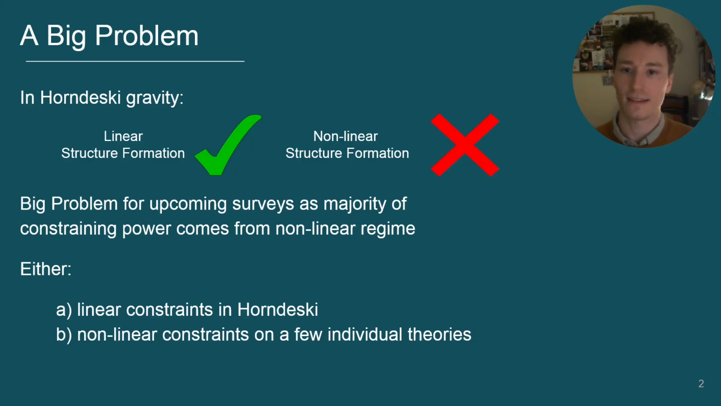As I'll discuss later, it can be much more efficient to constrain Horndeski gravity rather than individual modified gravity theories, but this won't be possible for nonlinear structure formation until the Horndeski n-body code exists. Currently, our only options are to throw away the majority of the amazing data from these surveys and get linear constraints on Horndeski, or to get nonlinear constraints on the small number of individual theories that we do have n-body simulations for, such as F of R and DGP gravity. The demand for Horndeski n-body simulations is clear.